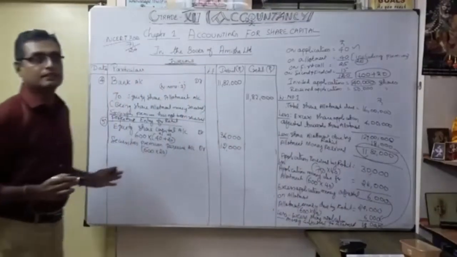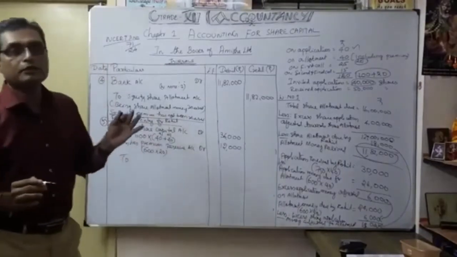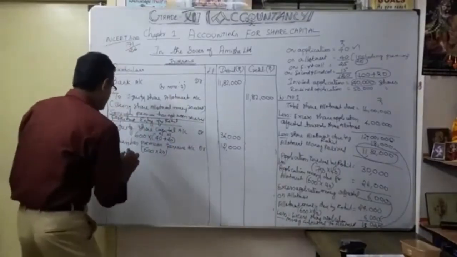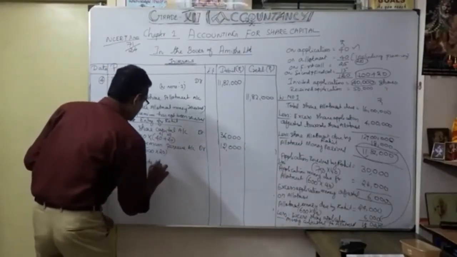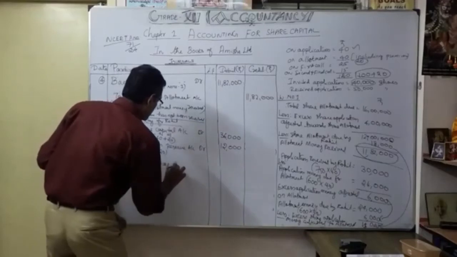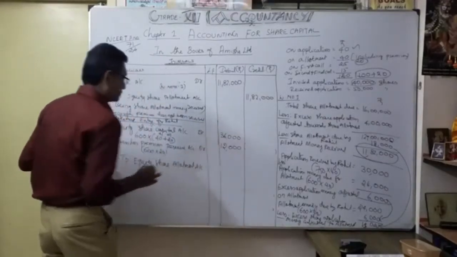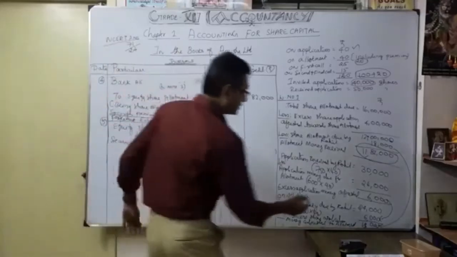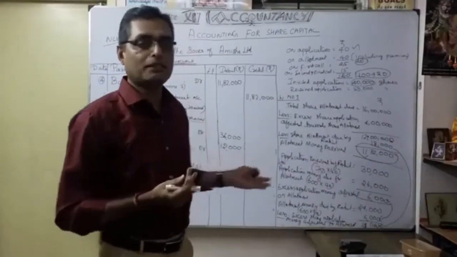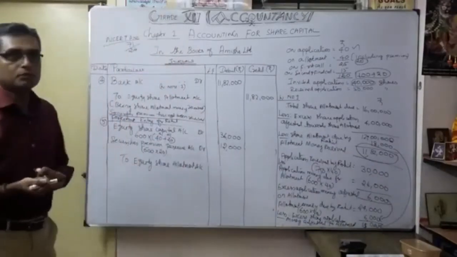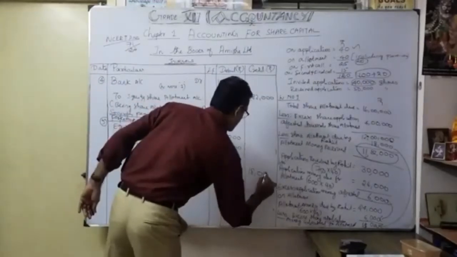Now see very carefully. What is the credit? As you know, they defaulted on equity share allotment. First you have to write to equity share allotment account. How much? As you know very well, this is 18,000 rupees, not paid by Rohit. That is the money they defaulted on share allotment, so I have to mention 18,000.